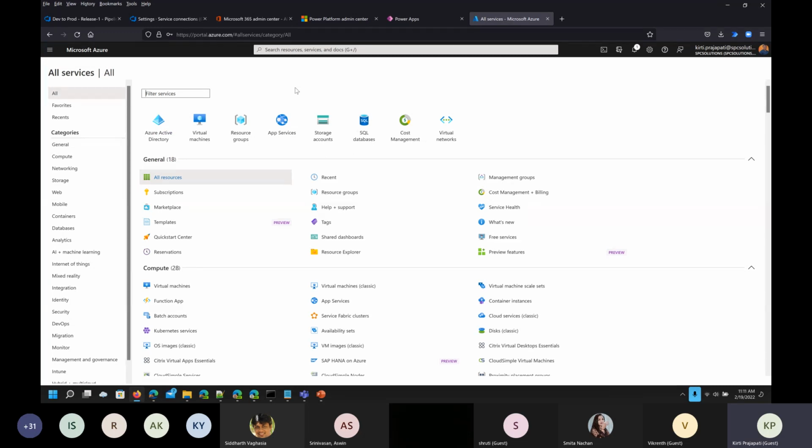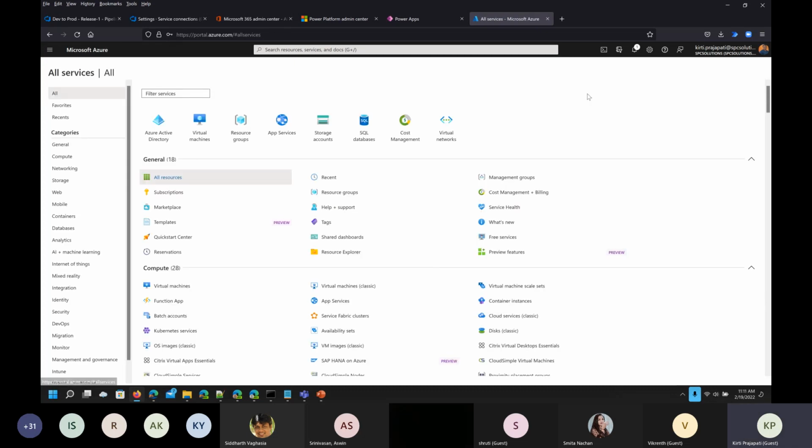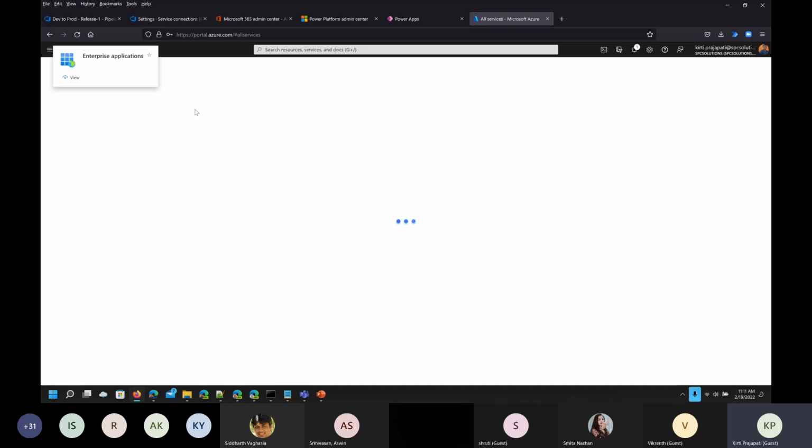application. So let me just give me a minute so I can just jump into that. Yeah. So for that, you have to log in into your Azure portal first, and then click on all services. So if I go to home page, right from here, then click on all services, and then just search for the enterprise applications. So click on that,